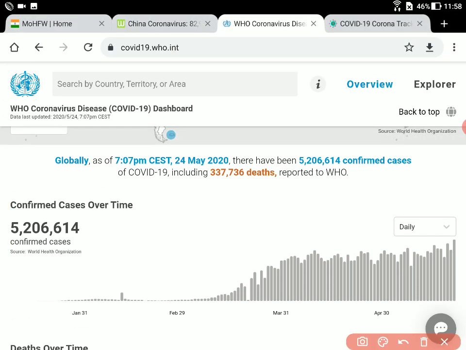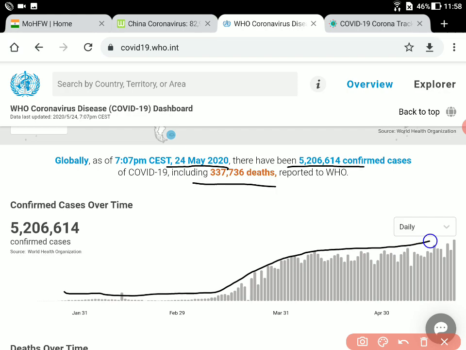If you just look here, as on May 24th, we had 52 lakhs 6,614 confirmed cases, and 3,37,736 deaths reported so far by WHO. So if you look at this figure, it is not very encouraging. What happened was, initially the confirmed cases were not high, and then it slowly started rising, and it's still on a rise. Although it's not fluctuating much, it's still on a rise. We want this to not rise, and basically straighten out, flatten out. So that is very important. So this is what is expected.